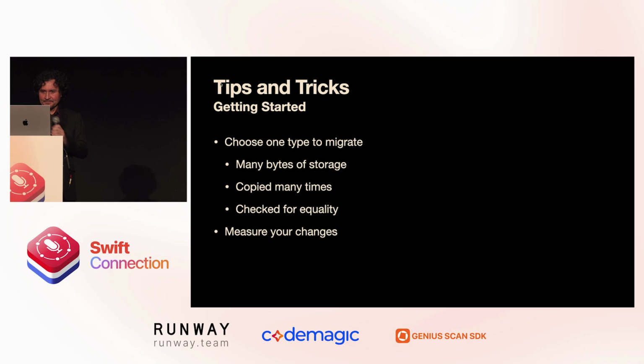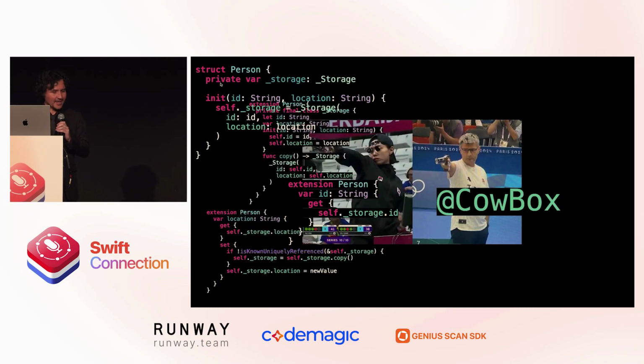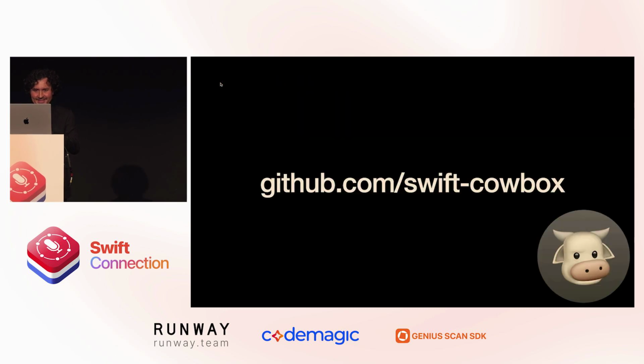And then measure your changes. Go back to O(1) benchmarks and Instruments. Measure your changes and compare your results. So in conclusion, I will say that if you choose to write a copy-on-write data structure, you can write all this code. You are a 10x engineer. I am going to use CowBox.